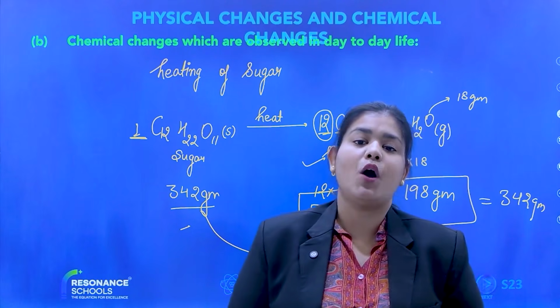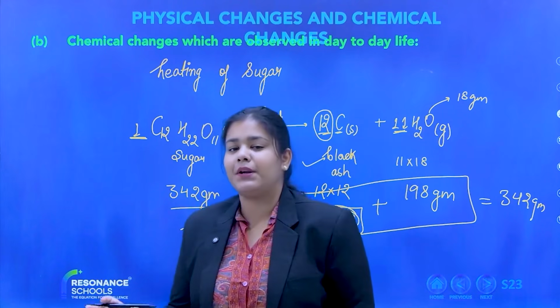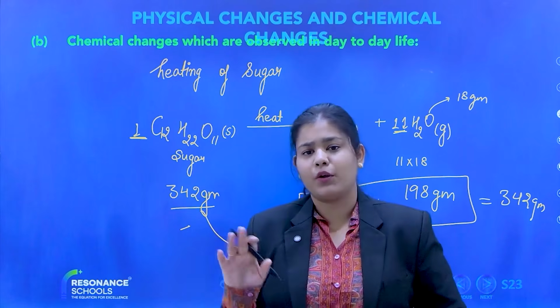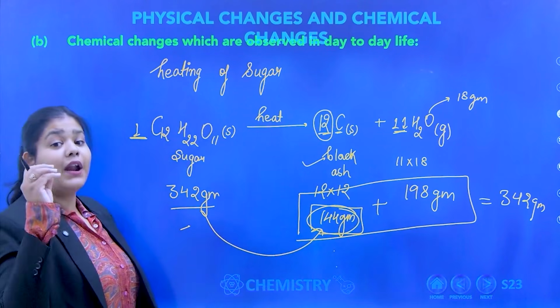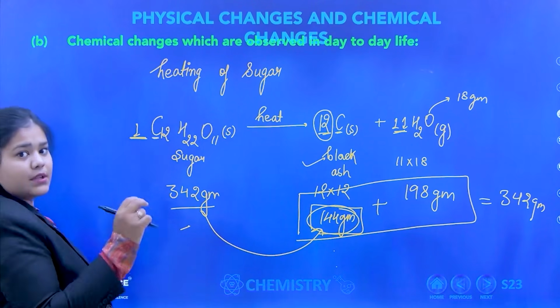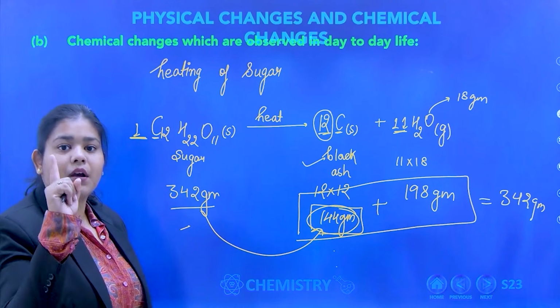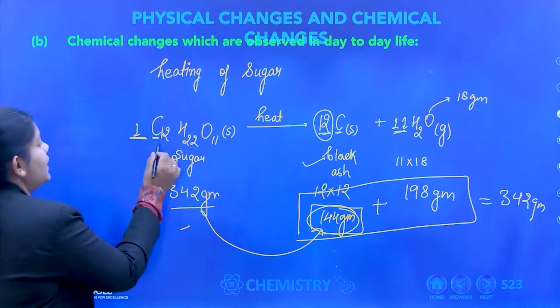Saket is asking me, how do you get 342? Basically, I'll tell you, but that is nothing of your interest. But okay, you are asking me, so I'm telling you. If you don't understand it, no problem, no worry about it. One carbon mass is 12 gram. So how many carbon am I having?